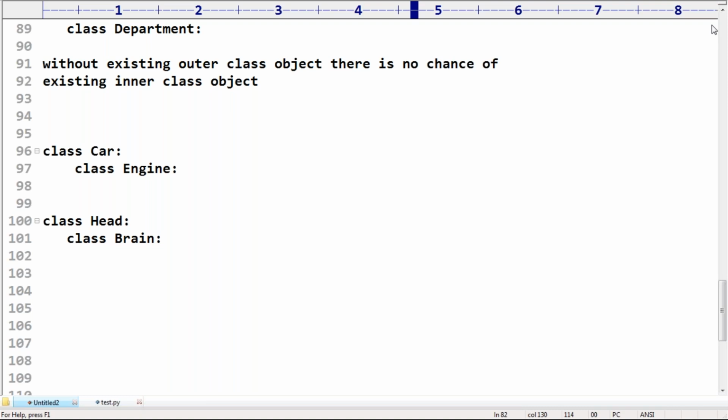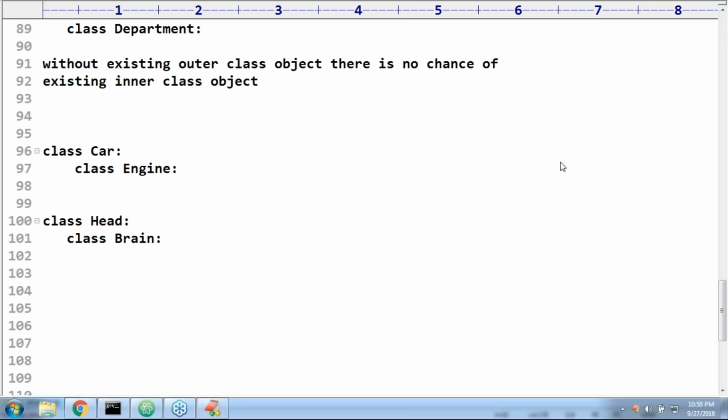With respect to two or three examples, I will explain so that you people can get much more clarity.